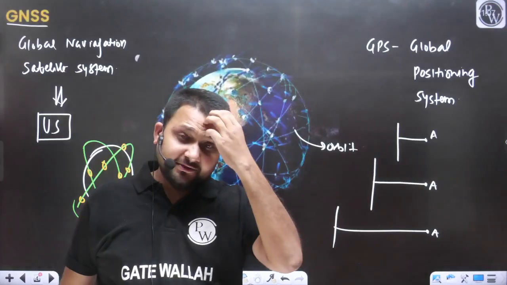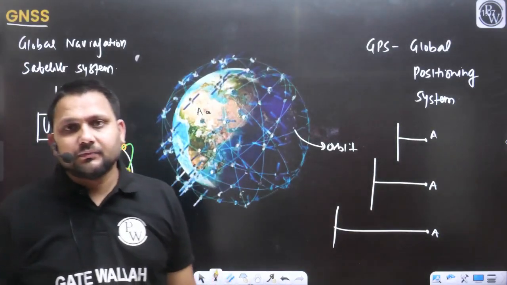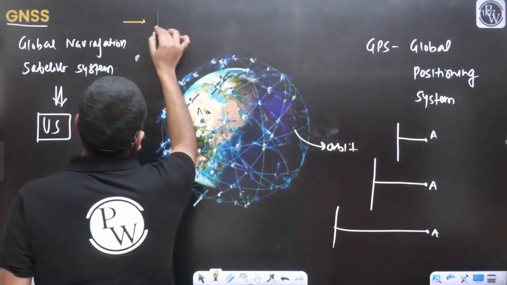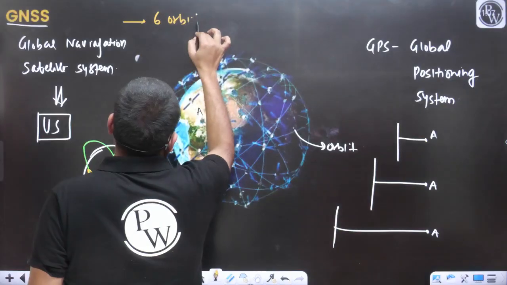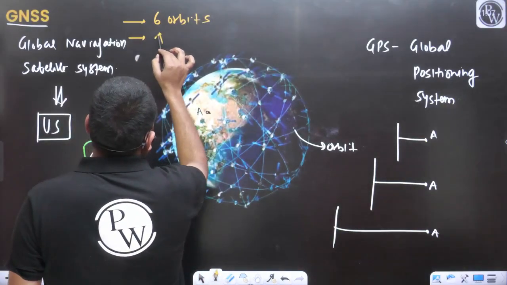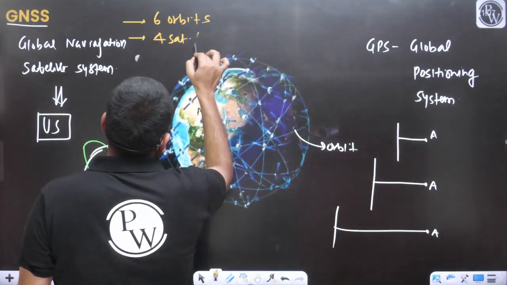From here you can expect a question in your exam. In the case of GNSS, there are a total of 6 orbits, and in each orbit there are 4 satellites.